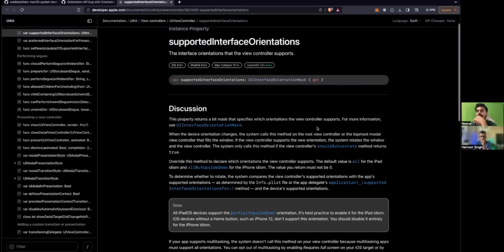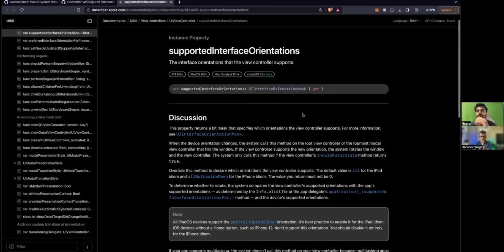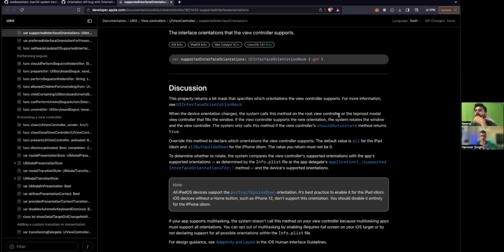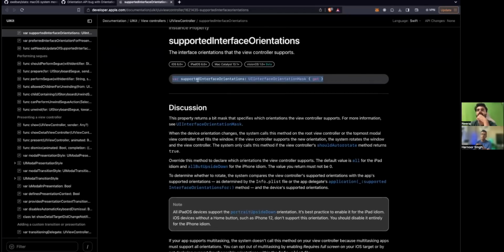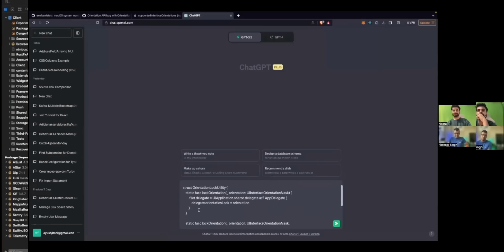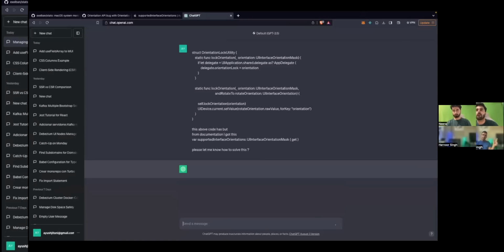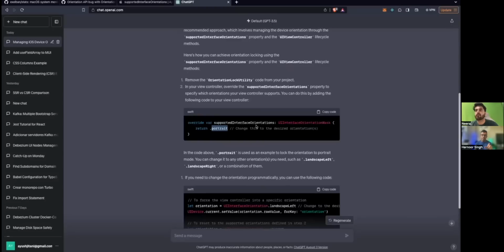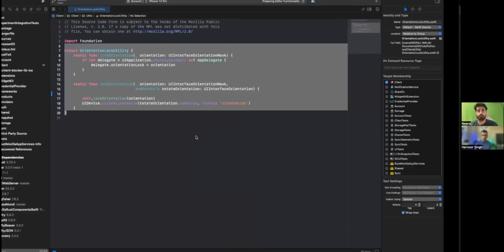Okay. For more information, see this. When the device orientation changes, see also this. Okay, that's when orientation changes, system calls this method, and we have this, right? Yeah. So at the end of the day, you have to change it. If you can just hit and try and do it with the documentation, otherwise we can use ChatGPT. Wow, ChatGPT helped us. So basically, orientation lock in the library is not working. So हम ChatGPT से default dot portrait कर सकते हैं using this function आप create करके.